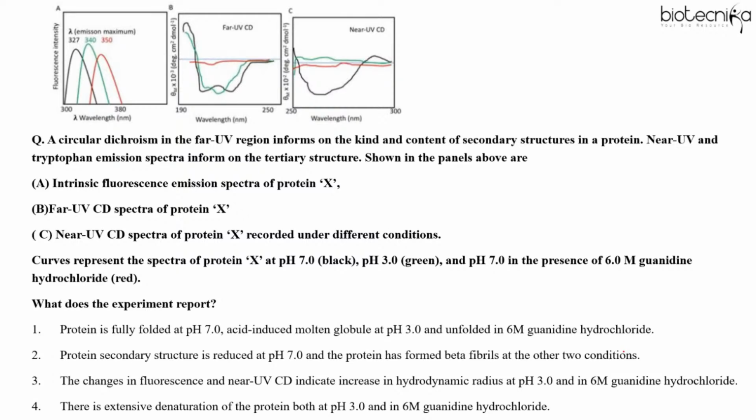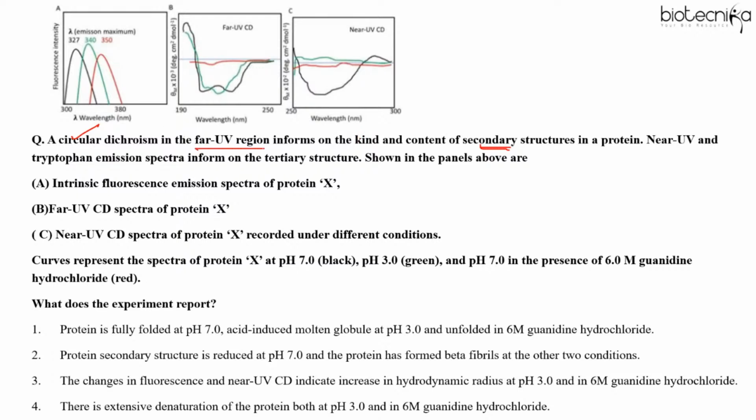So circular dichroism in the far UV region informs about secondary structure. So this is already given to you. Information is already given to you that in circular dichroism spectroscopy, you analyze the secondary structure of the protein. What are secondary structure of protein? Alpha helix, local arrangement, right? Alpha helix, beta sheet, right? Beta turn.